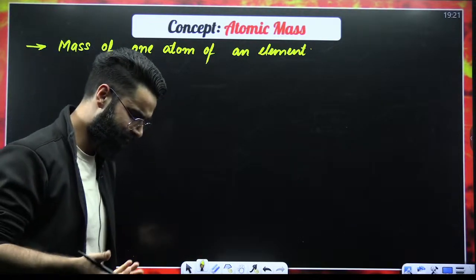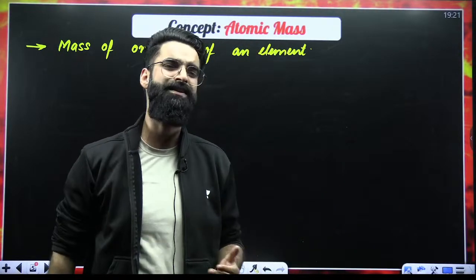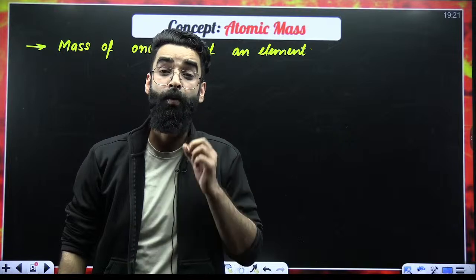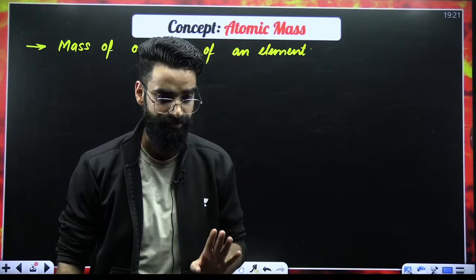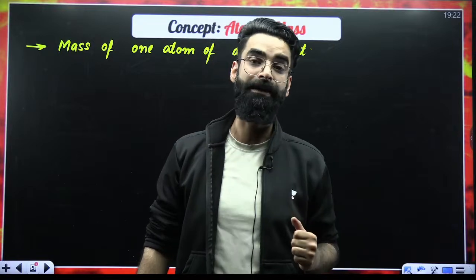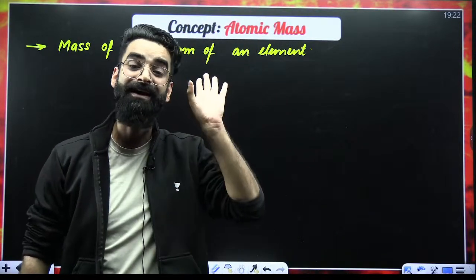What does that mean? For example, if I ask you what is the atomic mass of oxygen, that means I'm asking you what is the mass of one atom of oxygen. If I ask what is the atomic mass of fluorine, I'm asking the mass of one atom of fluorine.